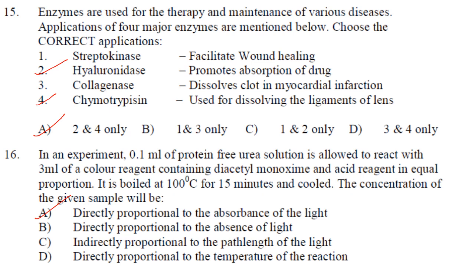In an experiment, 0.1 ml of protein-free urea solution is allowed to react with 3 ml of a color reagent containing diacetyl monoxime and acid reagent in equal proportion. It is boiled at 100 degrees Celsius for 15 minutes and cooled. The concentration of the given sample will be? So here they have asked regarding Beer-Lambert law. As per Beer-Lambert law, absorbance is directly proportional to concentration and path length. So the concentration of the given sample will be directly proportional to the absorbance of light. That's correct.